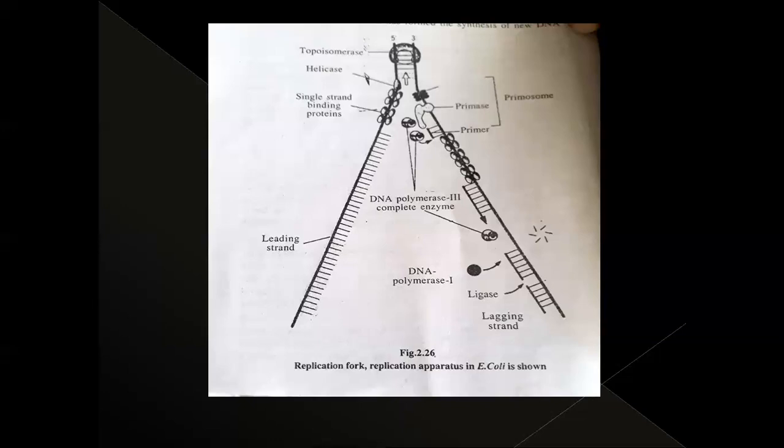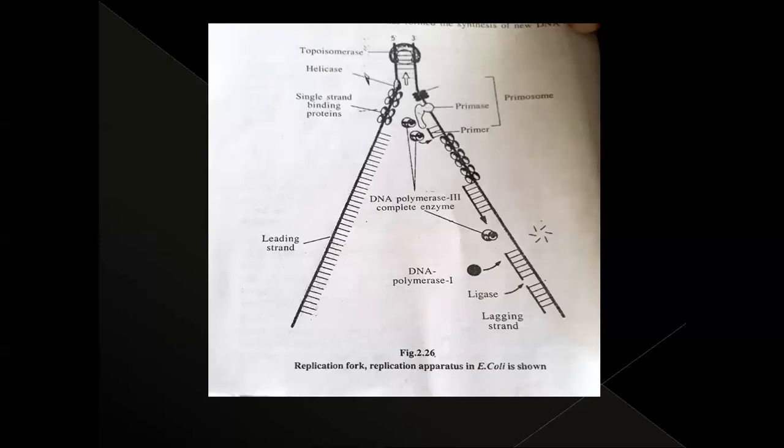In this picture, you look at one parent single strand, which is 5' to 3'. On the left side, the new strand is synthesized from the bottom, that is 5' to 3', from the end point towards the center. So this is a continuous process, and this strand is called the leading strand.